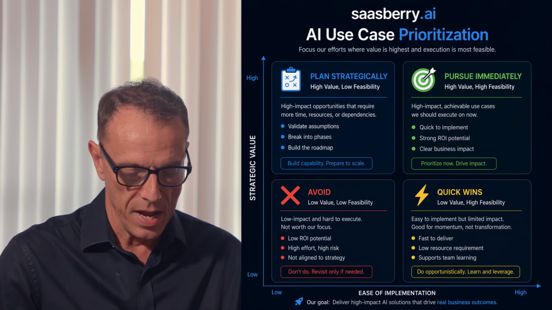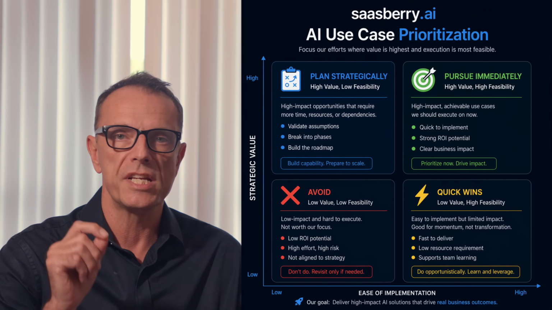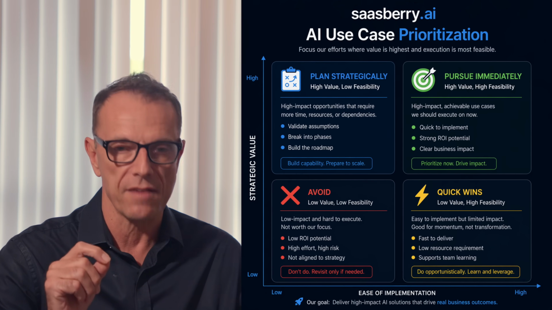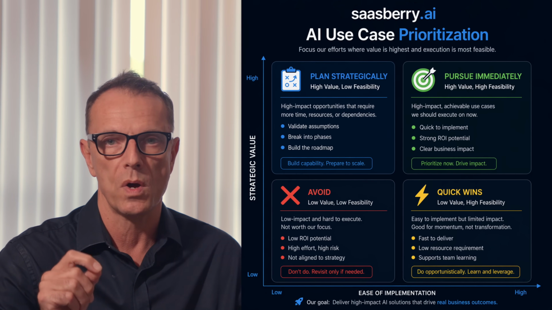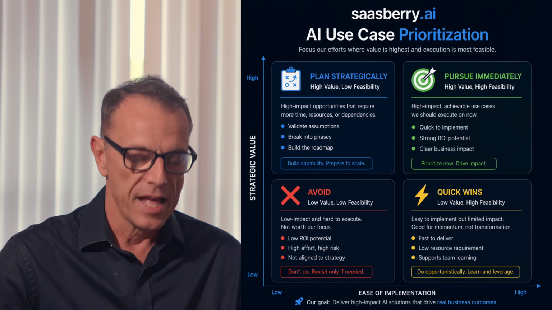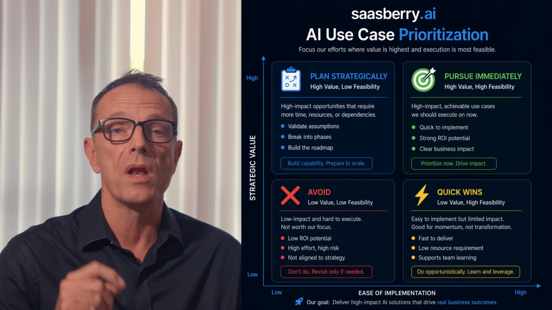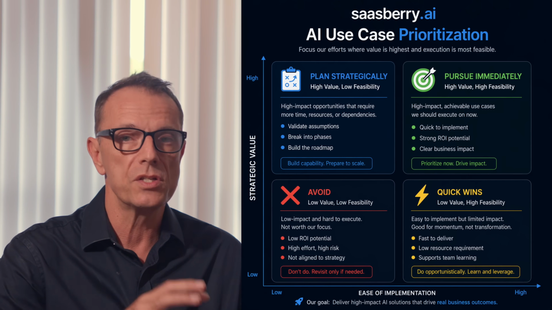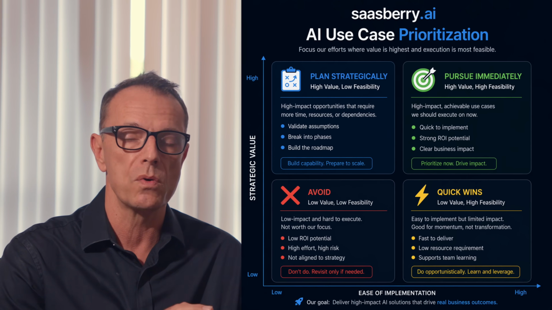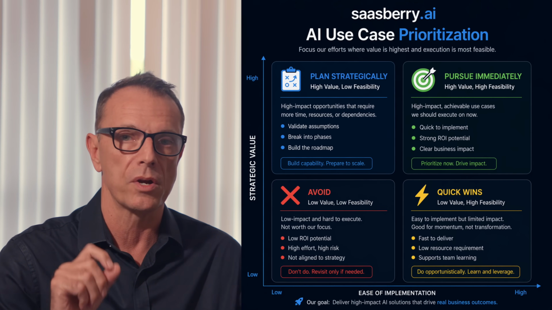Now, with SaaSberry use case prioritizations, we're going to look at a chart that we're going to bring up here. The number one thing we want to do is choose things that have strategic value to our organization, that have an ease of implementation as well. So if we find something that could completely transform our company, that has huge strategic value, but it's very, very complex, I would not recommend starting there. Put that into your notes, into one of the future outcomes.